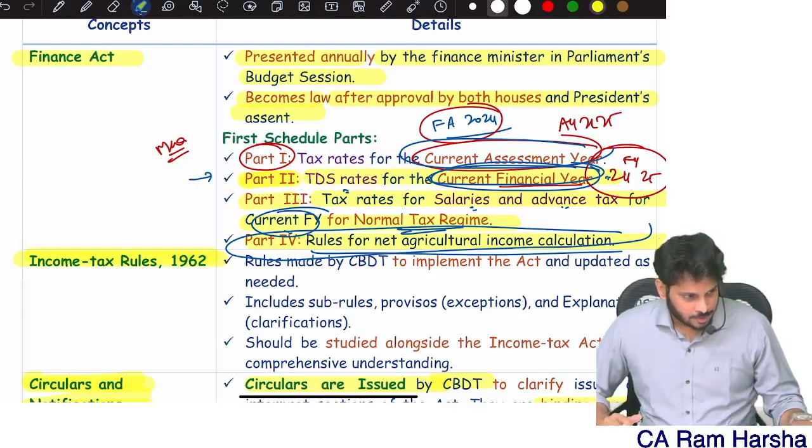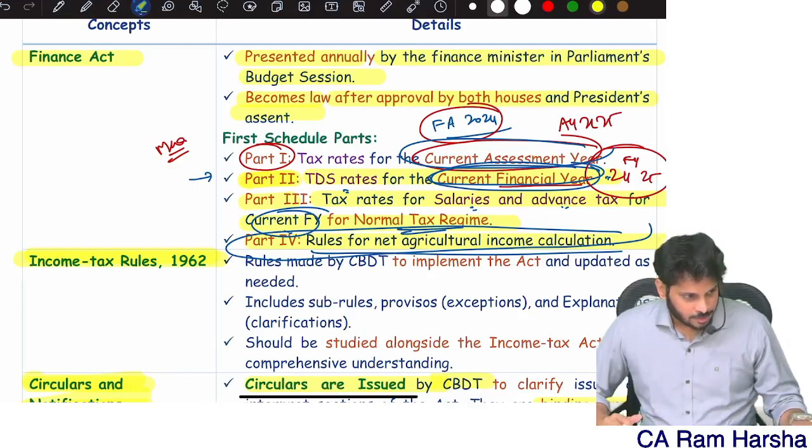Okay, actually it's not the correct way, because it has changed now. In the Jan 25 exam when you wrote, it was up to 3, 3 to 6, 6 to 9, 9 to 12, 12 to 15, every 3. But now what they did: the second slab they changed, and the fourth slab they changed. 3 to 7 they made. Earlier it was 6 lakhs, now it is 3 to 7.